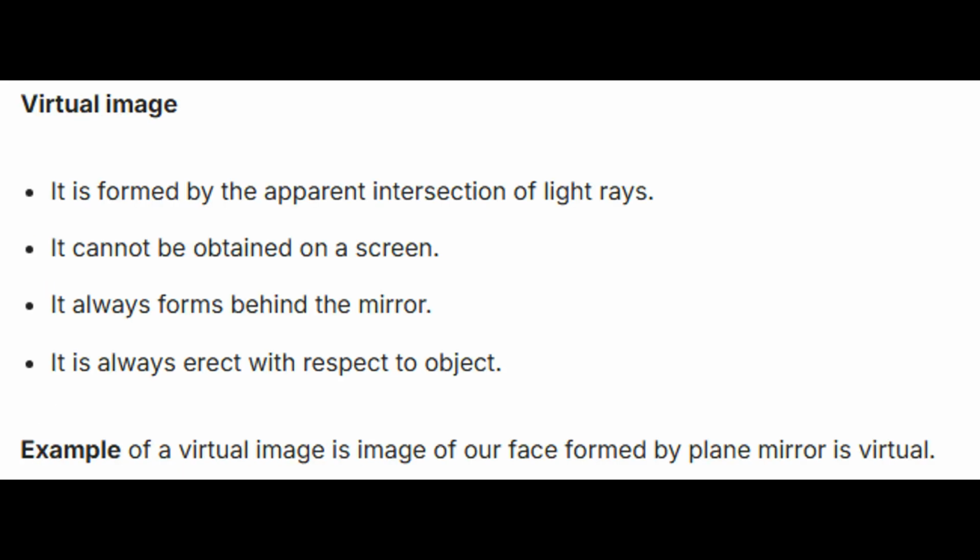Virtual image. First, it is formed by the apparent intersection of light rays. Second, it cannot be obtained on a screen. Third, it always forms behind the mirror. Fourth, it is always erect with respect to the object. An example of a virtual image is the image of our face formed by a plane mirror.